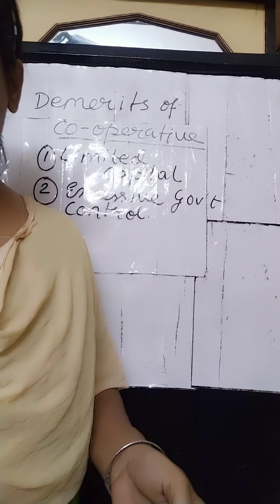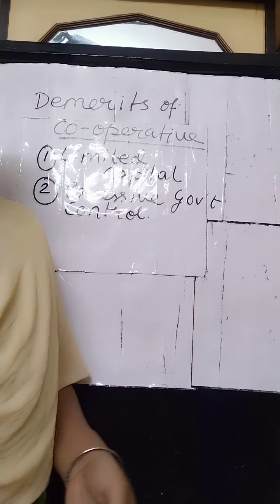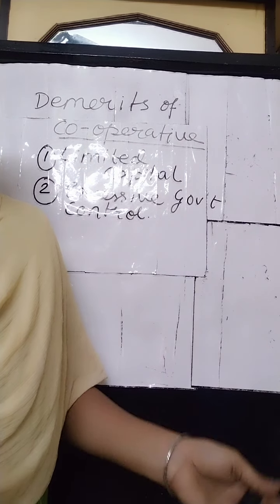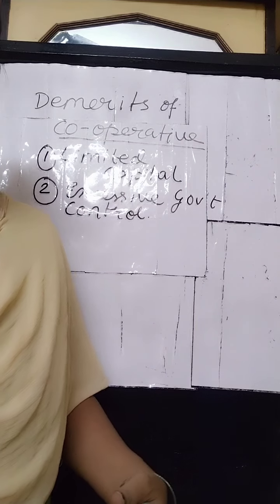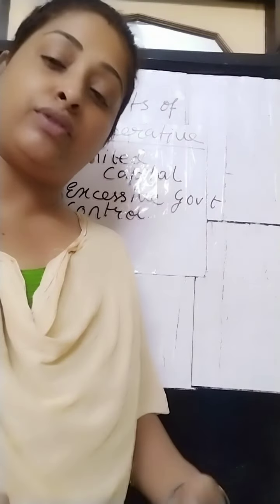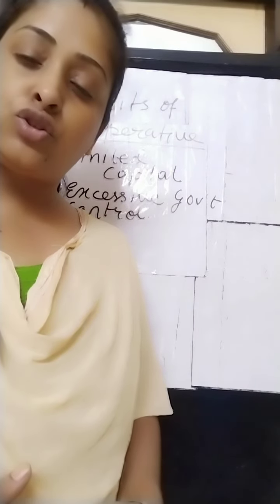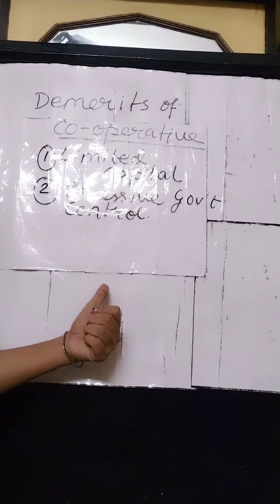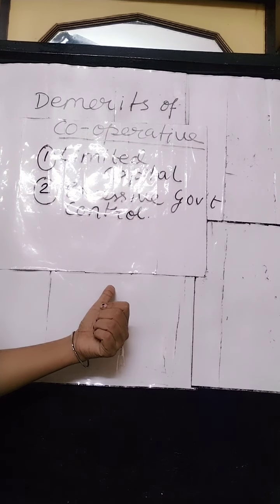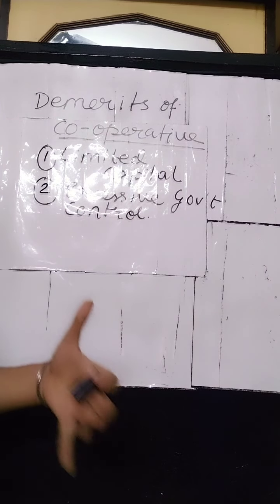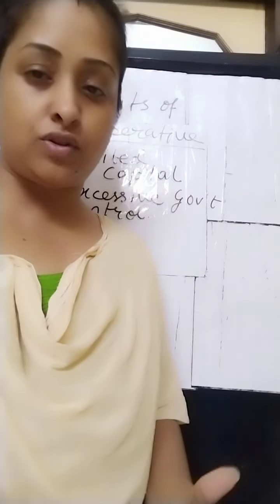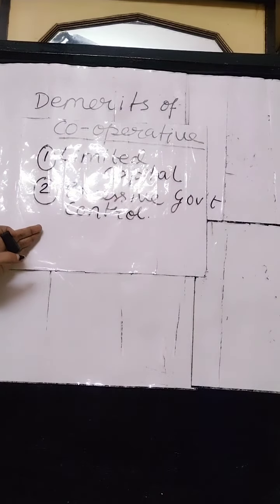It is essential for a cooperative society to get its accounts audited by the auditors of cooperative departments of the state government and to submit the account to the registrar regularly at regular intervals as required by the government. So there is excessive control of the government over this cooperative society. And all these regulations restrict the flexibility and the efficiency of operation of a cooperative society. So this is another drawback.